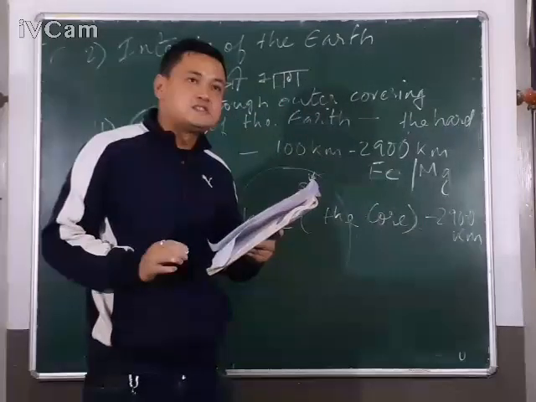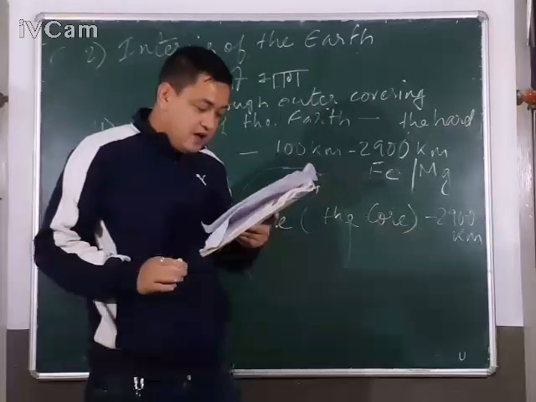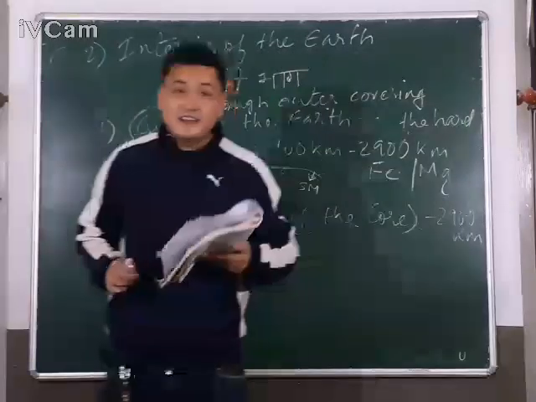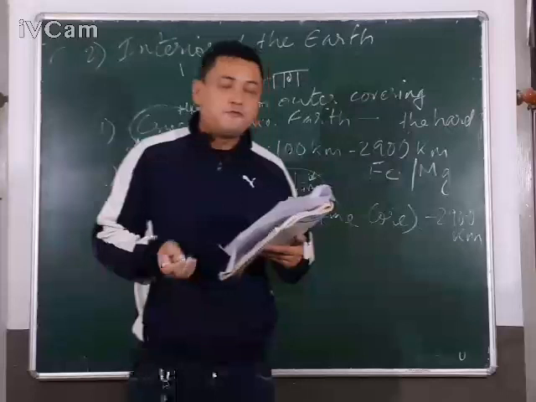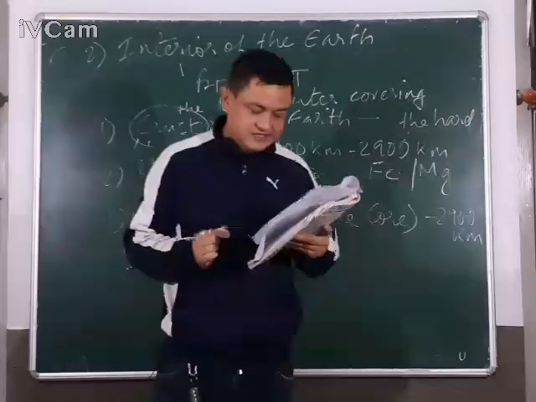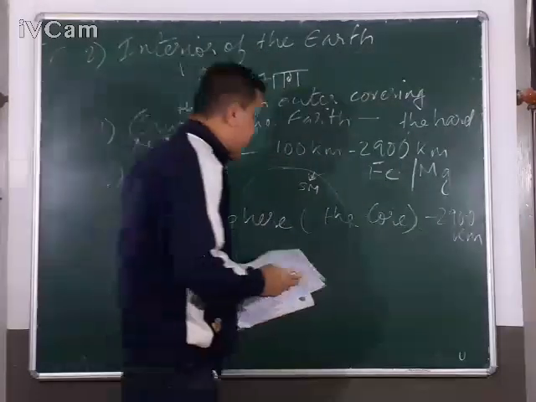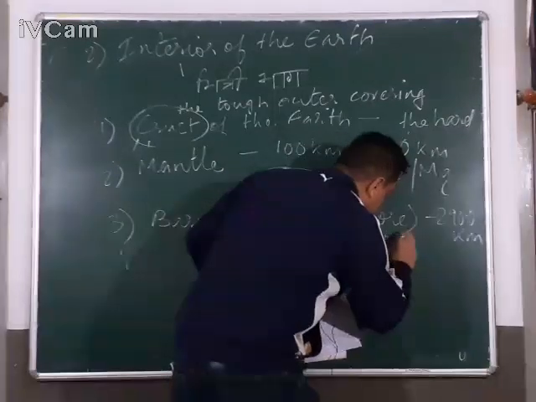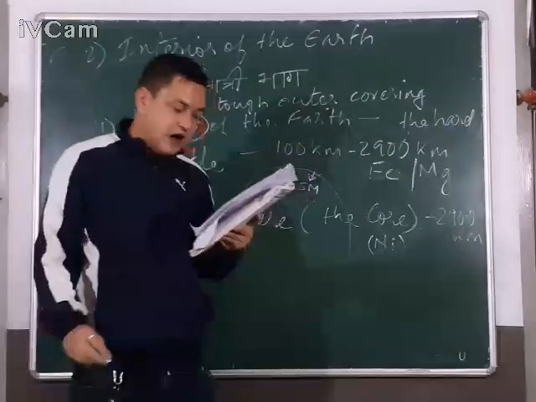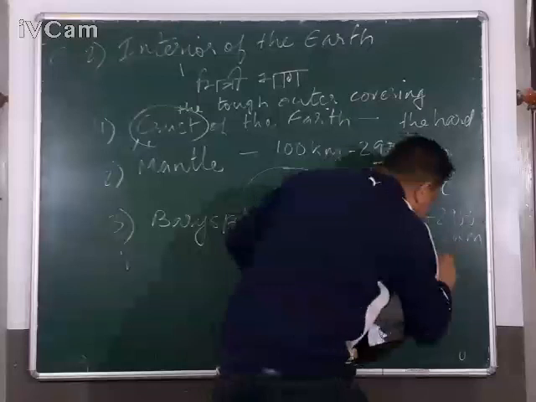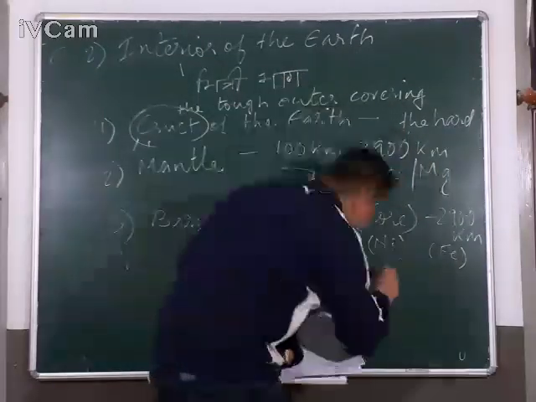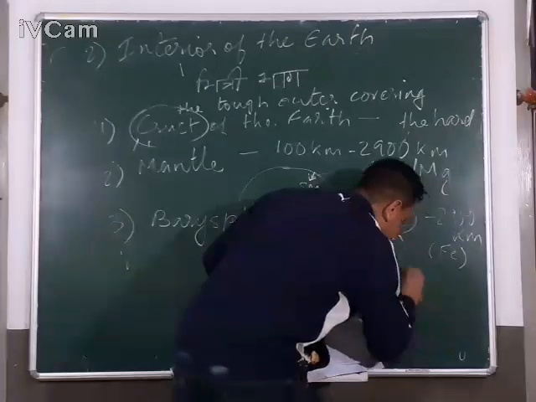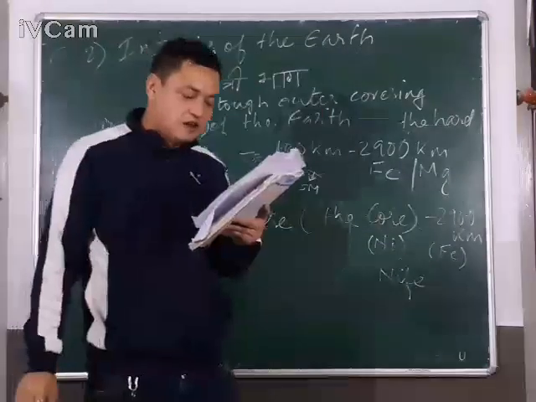The core is composed of nickel. Nickel, Ni, is used for making 5-cent coins. Nickel is found, as well as iron, in this layer. Therefore, it is also known as the layer called NiFe.